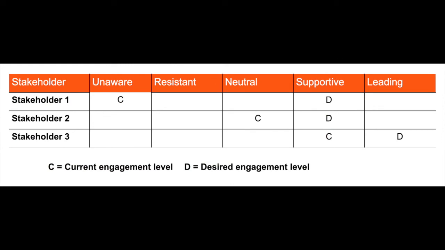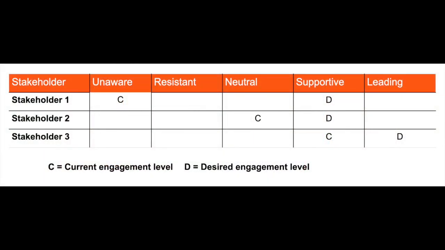Preparing the stakeholder engagement assessment matrix is recommended. We evaluate the current and desired levels of engagement of the stakeholders. What are the categories? As we see on the screen, they are unaware, resistant, neutral, supportive, and leading.